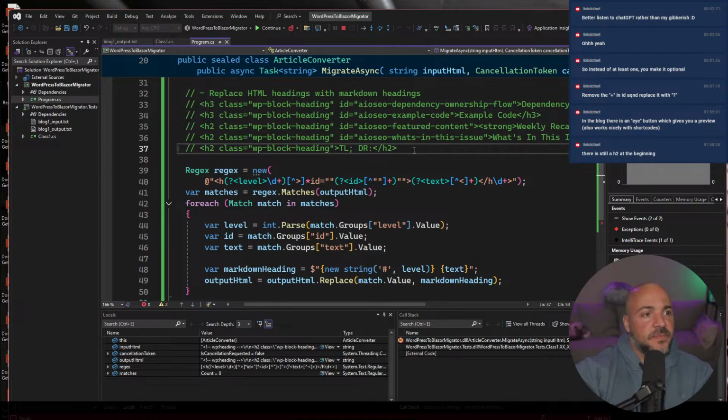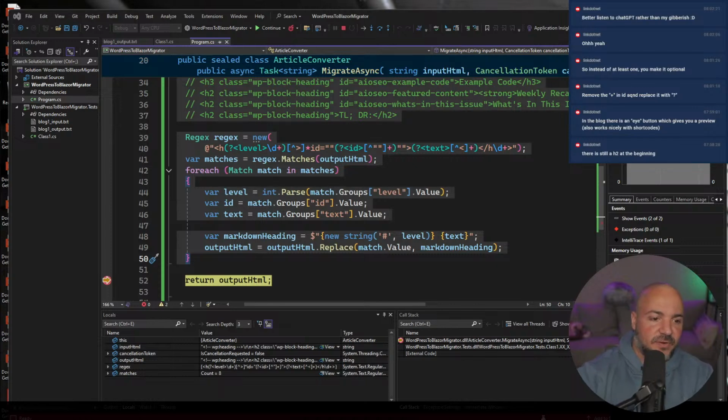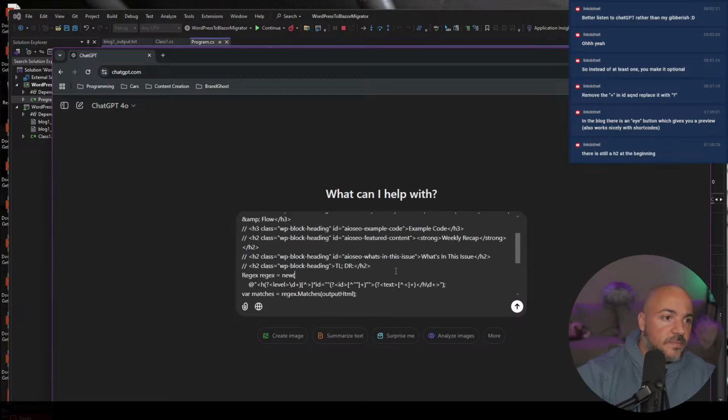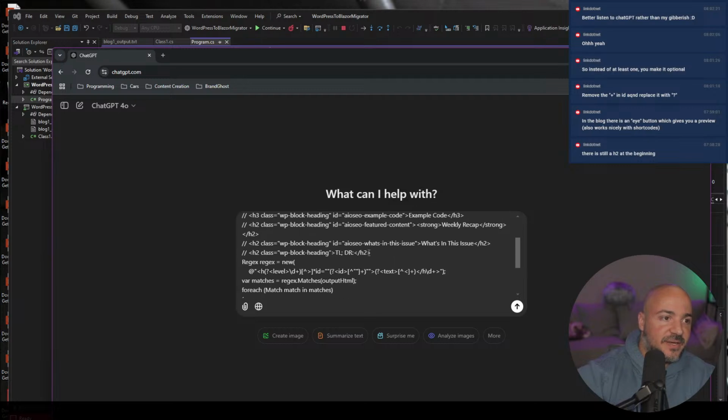So what I can do, and I'm not going to put my ChatGPT up on the screen, is I'm going to just explain what I'm doing, but I'm literally going to take this code and say to Chat, I'm typing this in a different window. Can I hide all my other stuff? Sure, that seems like it's doing what I want at least. Fix this C# code to handle, and then I'm just going to copy and paste. Oh man, this chat window is such a pain in the butt.